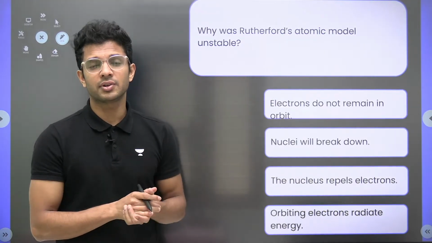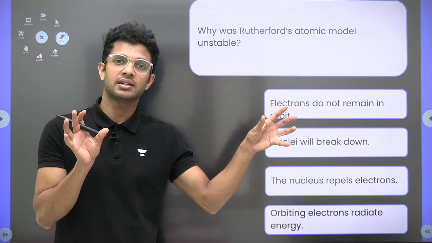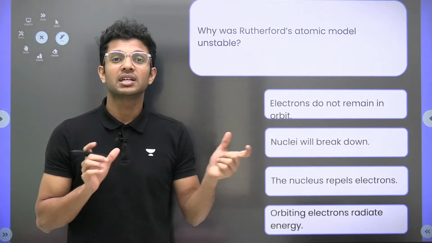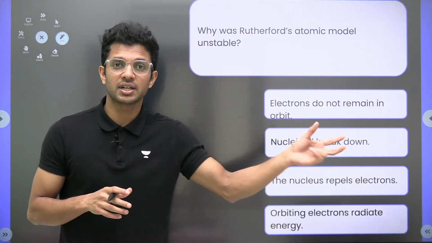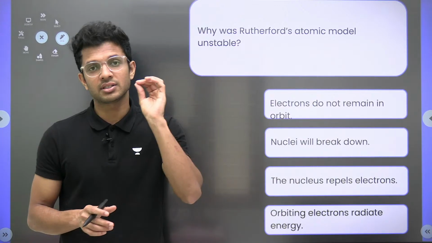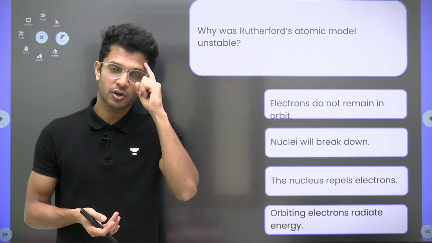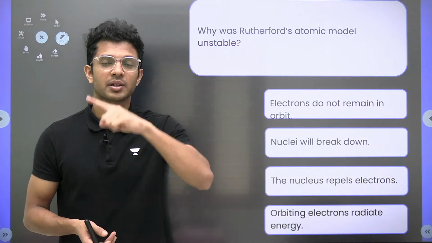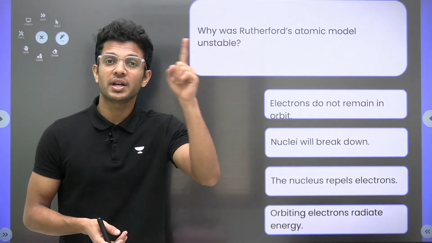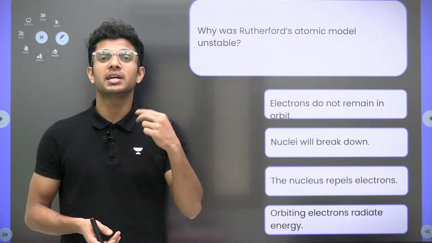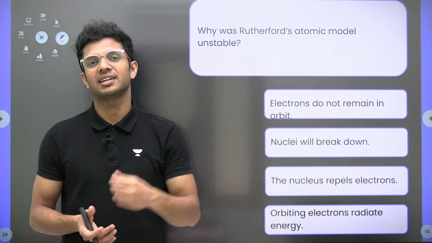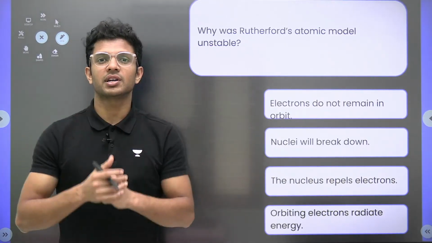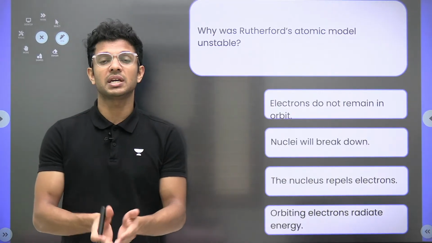But there was a major difference between the planetary model and the atomic model: charge. Planets are neutral, and here the electrons are charged particles. He forgot one thing, that a charged particle moving in a circular path, or accelerating, will radiate electromagnetic energy. He forgot that concept, and that was the biggest failure of Rutherford's atomic model.